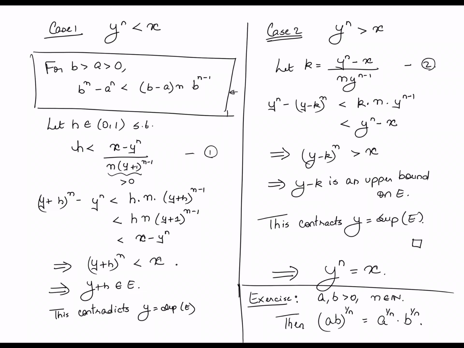Okay, so with that we'll end this particular video. And what we are going to do next is talk about some other aspects of the reals. At this point, we have essentially completed looking at some of the consequences of the fact that R is an ordered field which satisfies the least upper bound property and contains Q as a subfield.